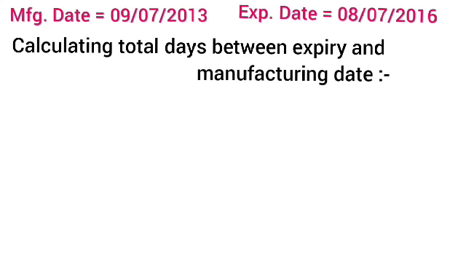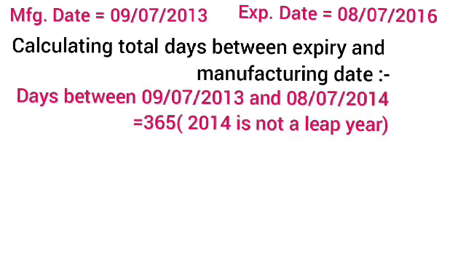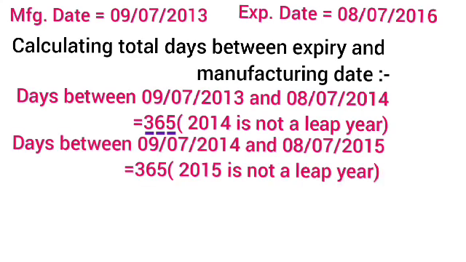Children, first we have to write days between 9/7/2013 and 8/7/2014 equal to 365 because 2014 is not a leap year. It is an ordinary year, so we can write 365 days. Next, days between 9/7/2014 and 8/7/2015. So 2015 is not a leap year, so we can write 365 days.